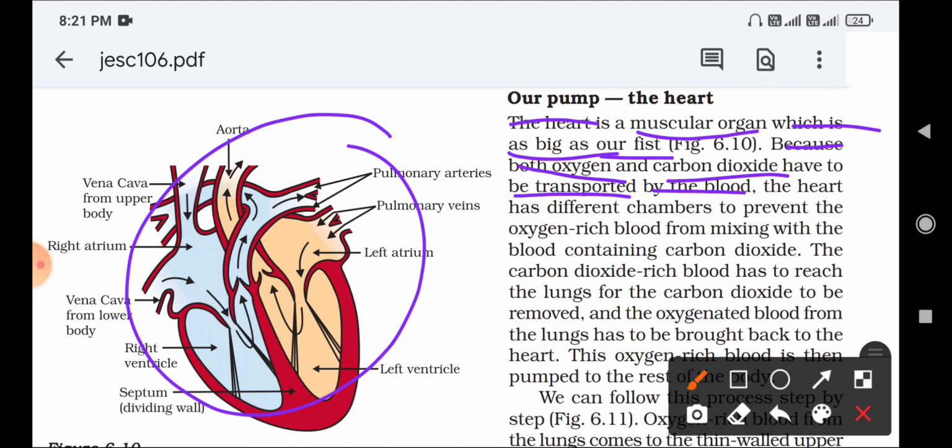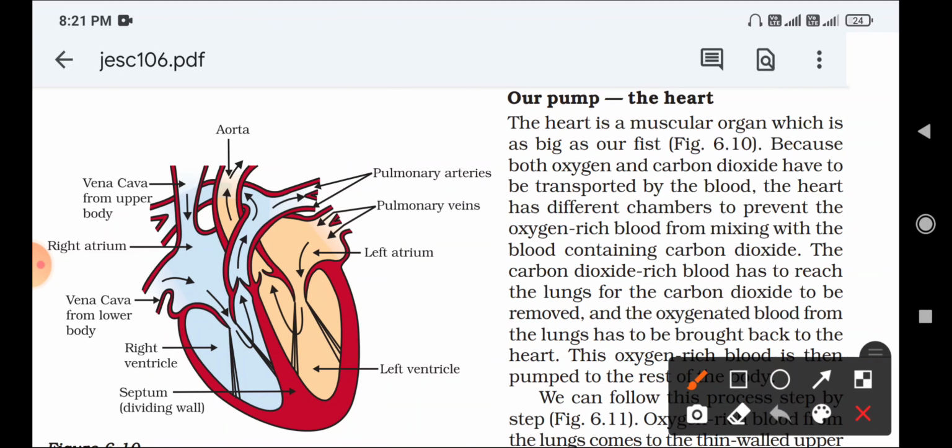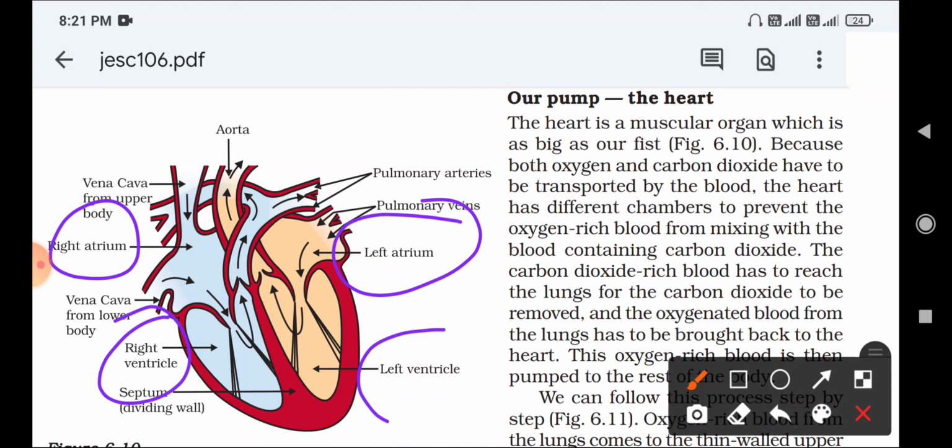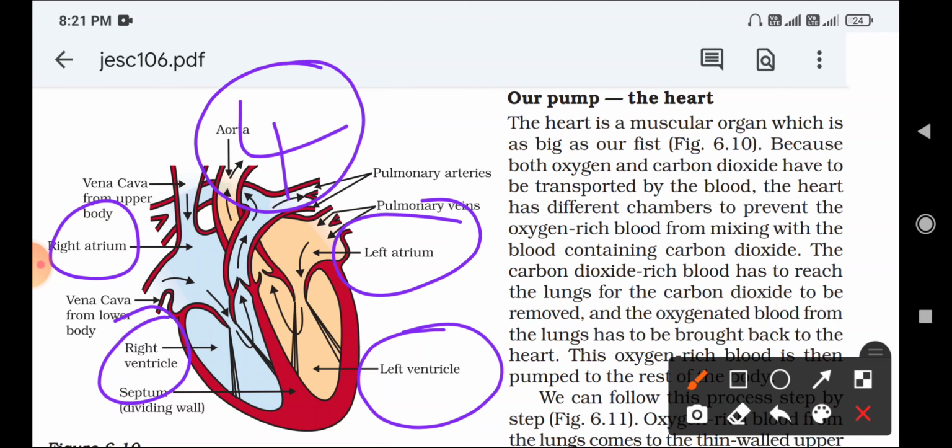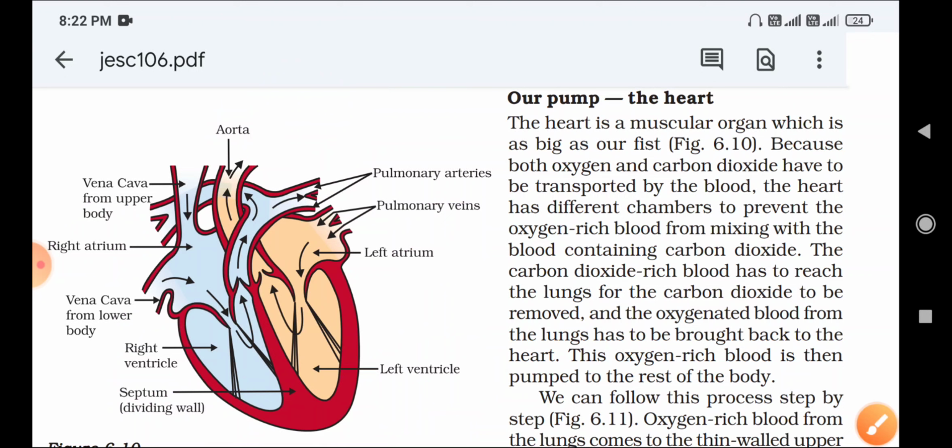So okay, again here comes the question: what are the chambers of the heart? Okay, there are 4 chambers of the heart. One is what? Right atrium is the first chamber, and left atrium and right ventricle and left ventricle, these are the 4 chambers of the heart. Okay, remember that. How many chambers does the heart have? A question like that, you can write right atrium, left atrium, right ventricle and left ventricle, these are the 4 chambers of the heart.